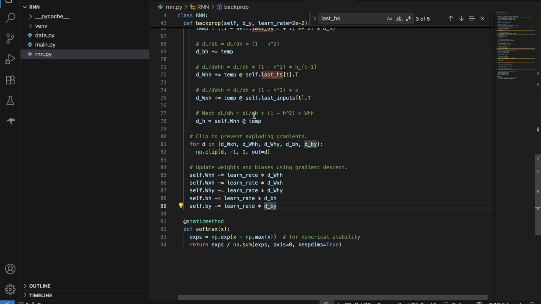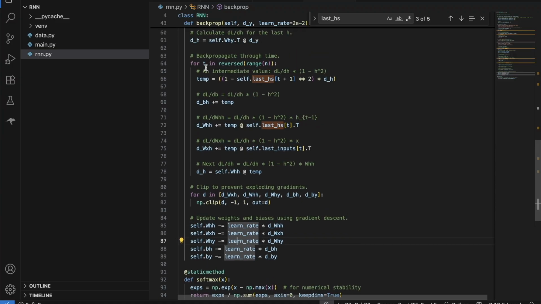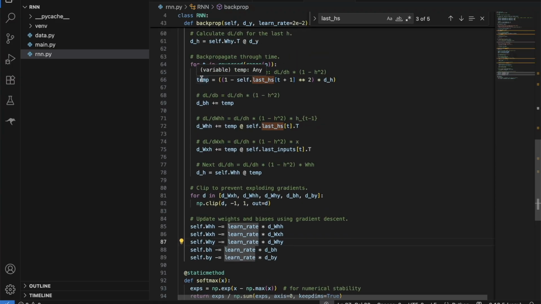So if the derivative is positive, for example, let's say the value is something like 0.2, then an increase in weights will increase the loss as well, right? So here, as we are subtracting, it will just decrease the weights. And if it is reverse, for example, if the value is negative, then an increase in weights will decrease the loss, right? So here we are subtracting, and the two minuses cancel each other out, and the weights will increase. The same thing we were doing in the simple neural network, right? Only the way we are calculating our deltas is different.